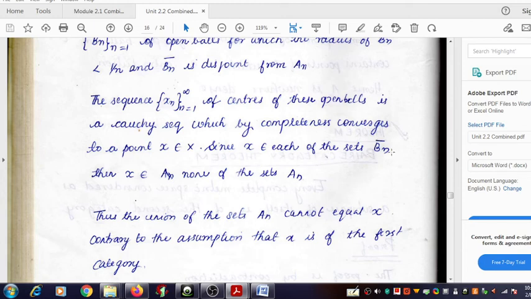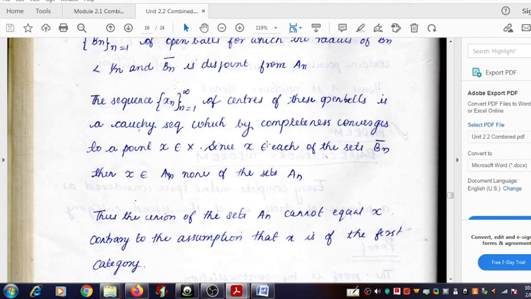Therefore, since each of these closures avoids respectively the nowhere dense sets a1, a2, a3, etc. We know that b1 closure avoids a1, and b2 closure avoids a2, b3 closure avoids a3, etc. This is true for all values of n.